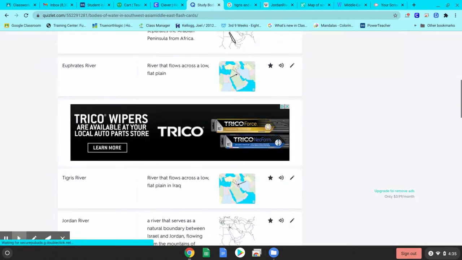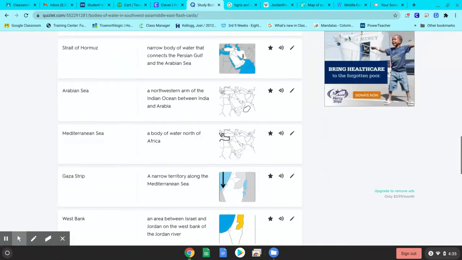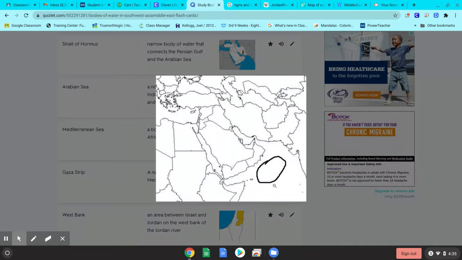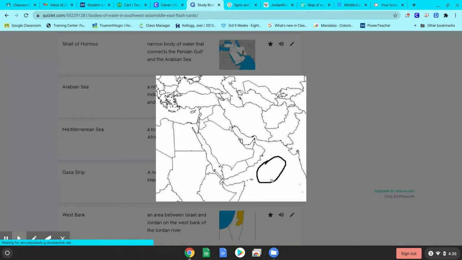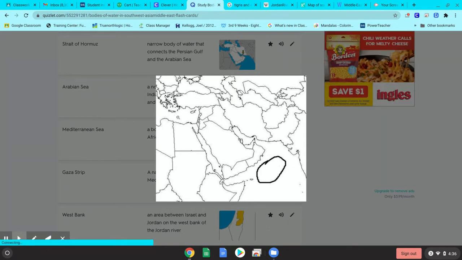And the next body of water that you would encounter is going to be the Arabian Sea. Here's the Arabian Sea down here in this area. Okay. So we've got the Mediterranean Sea, which is connected to the Red Sea by the Suez Canal. And then down here, we have the Arabian Sea. Now, you have to keep in mind, there's lots of other little bodies of water like straits and gulfs and so forth, but these are just the basics that we're learning. So, Mediterranean Sea, Suez Canal, Red Sea, and the Arabian Sea.